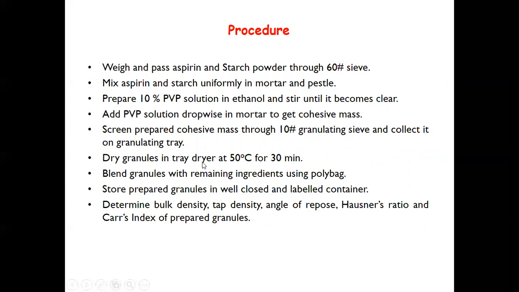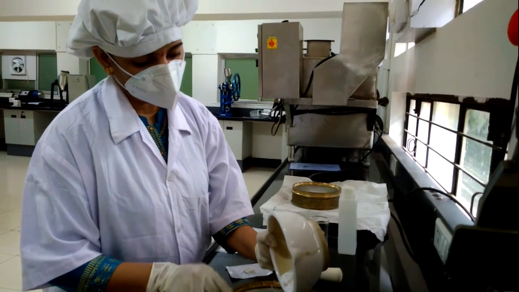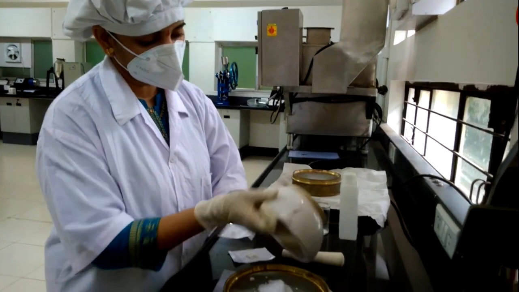Dry granules in a tray dryer at 50 degrees Celsius for 30 minutes. Blend granules with remaining ingredients using a polybag and store the prepared granules in a well-closed and labeled container. Determine bulk density, tap density, angle of repose, Hausner's ratio, and Carr's index of the prepared granules. And it is passed to sieve number 60.